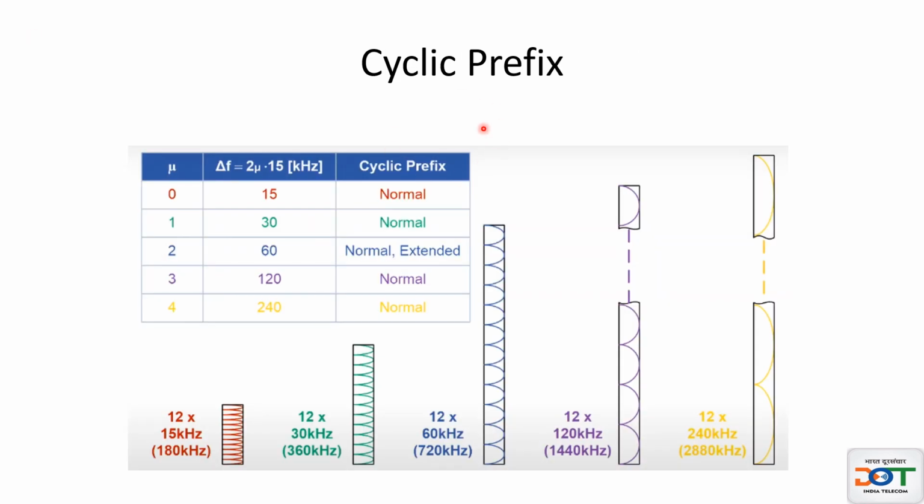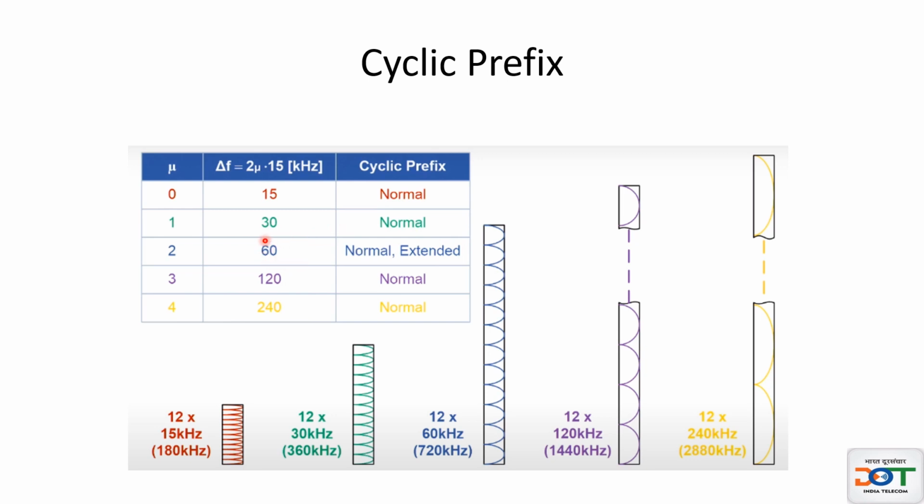Let us understand the cyclic prefix used in 5G NR for different numerologies. This is similar to LTE, but since we have multiple numerologies here, 0, 1, 2, 3, 4. If you look at this diagram, in case of all the numerologies, we use normal cyclic prefix. Cyclic prefix is used to mitigate intersymbol interference. But in case of 60 kilohertz subcarrier spacing, that is numerology 2, we use normal cyclic prefix, but we also use extended.